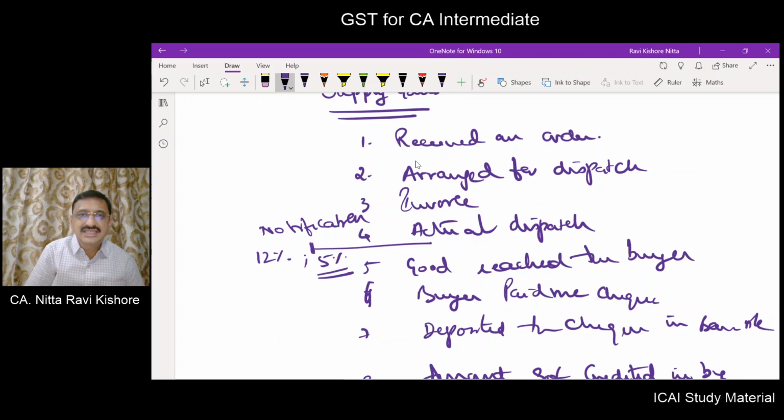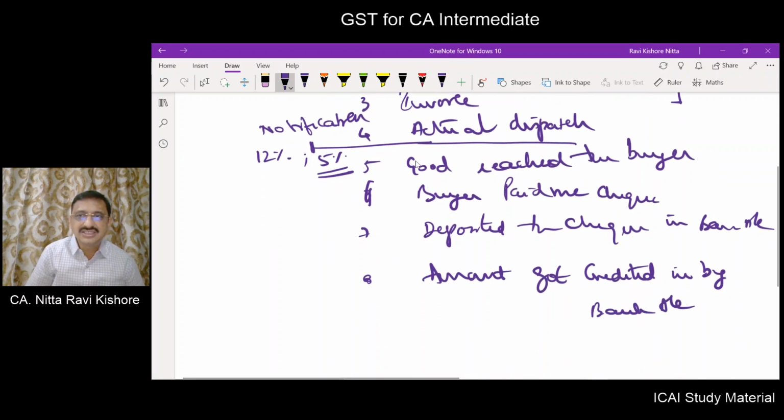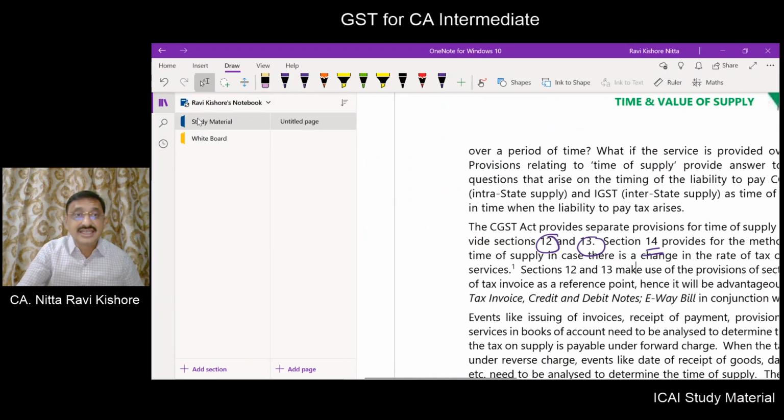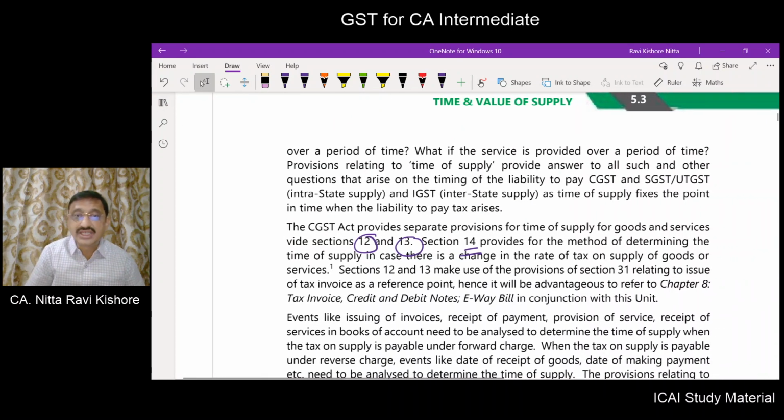Now by this time I have already commenced my transaction. Some of the events in the transaction have already been completed, and the rest of the events in the transaction will be completed after the applicability of this notification, which changes the rate from 12% to 5%. Now on this supply, what is the rate of tax that will be applicable? Those provisions are contained in section number 14.